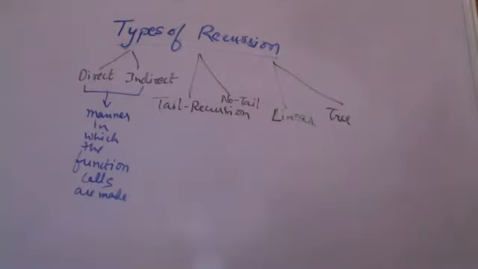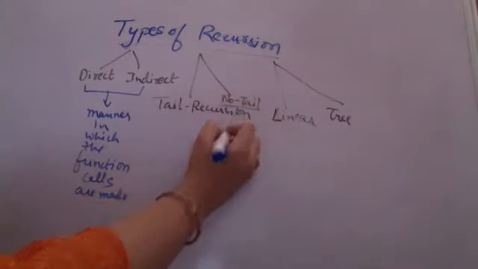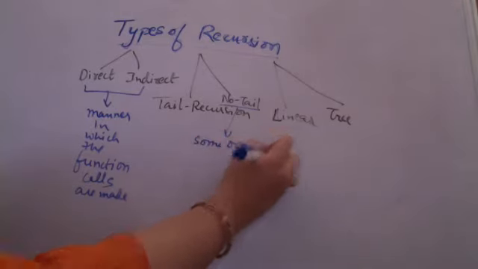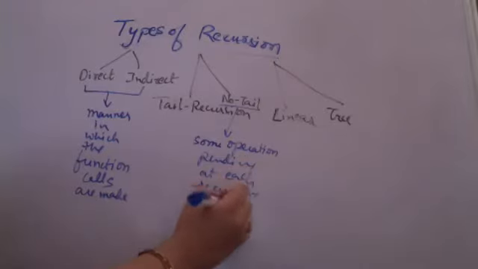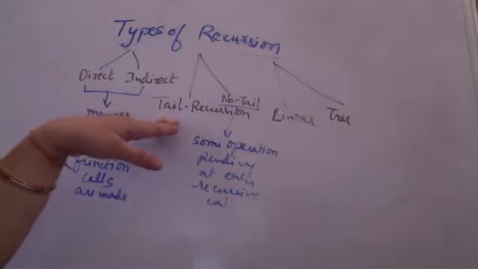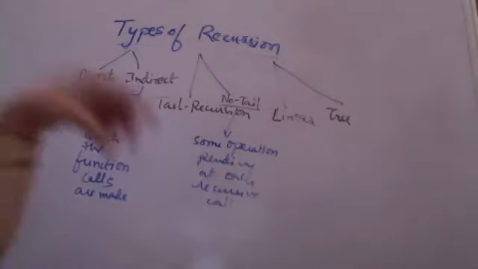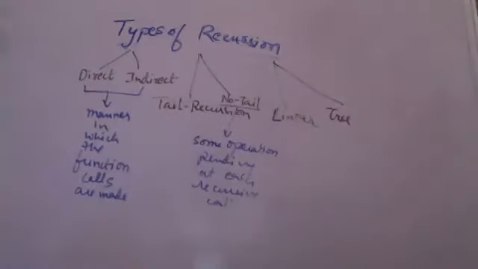Now, if there is some operation pending at each recursive call, then it is called a no-tailed recursion. Tailed recursion हमें चाहिए, हम नहीं चाहते कि कोई operation pending हो हर recursive call पे, because stack will take more space to store that data. So we definitely prefer tailed recursion. We'll see with example, don't worry.